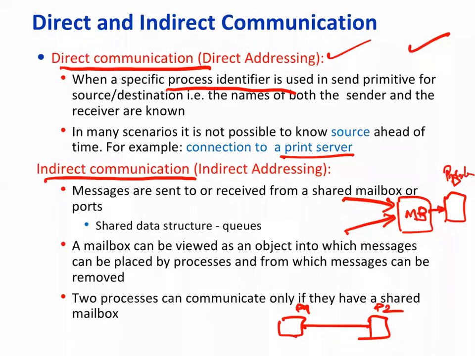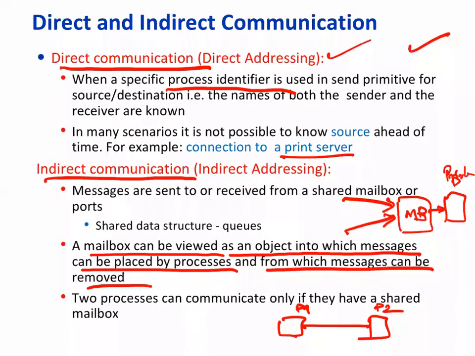So this mailbox is viewed as an object in which messages can be placed by processes and from which messages can be removed. It's like a mailbox that we have in front of our house. Nowadays we don't have, but we used to have.